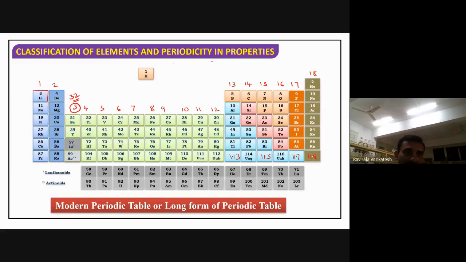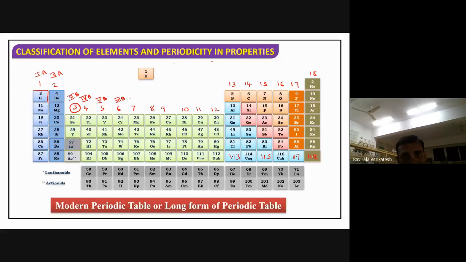Actually, these are according to the modern periodic table, the long form periodic table, where we give 1 to 18 groups. But according to the Mendeleev old nomenclature, the first group is called first A. The second group is called second A. This third group is called third B. This is called fourth B group. This one is called fifth B group. This one is called sixth B group.